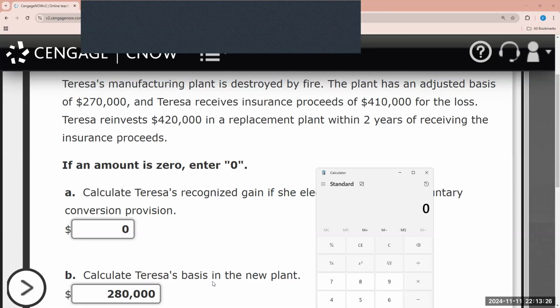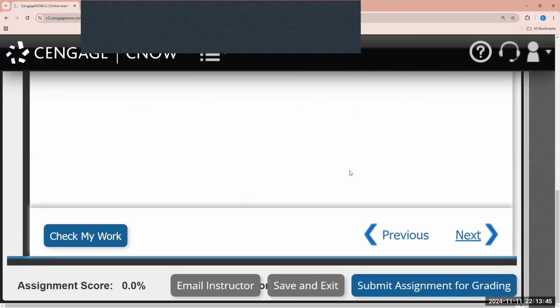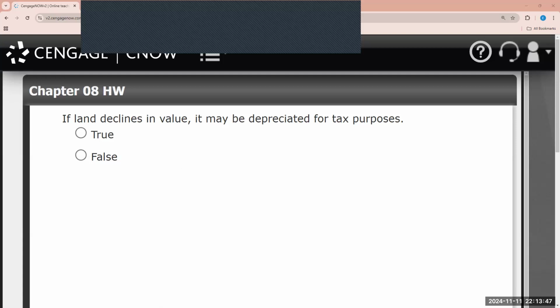Now, in order for us to determine the basis in the new property, it's the cost of the new property, which is $420,000, minus the deferred gain, which in this case is $140,000. So the basis in the plant is $280,000.